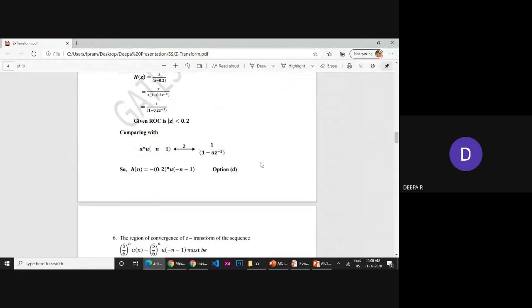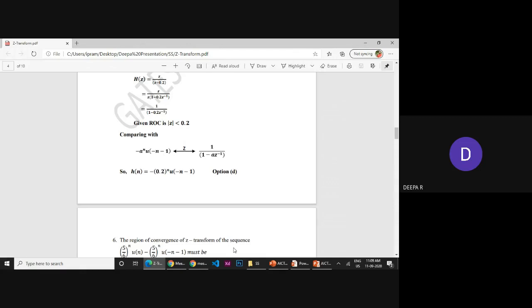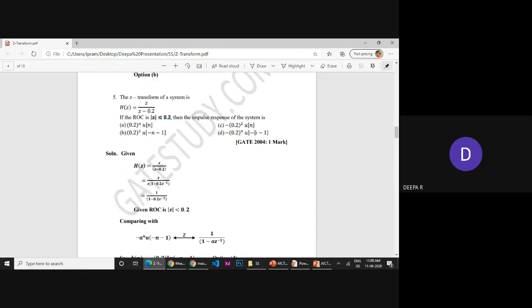So the basic concept you have to remember is: for a power n u of n, the X of z will be z by z minus a, and the region of convergence will be modulus of z greater than a. If it is minus a power n u of minus n minus 1, what will happen? My modulus of z will be less than a. It's the very basic concept.